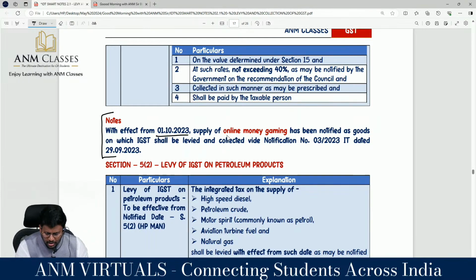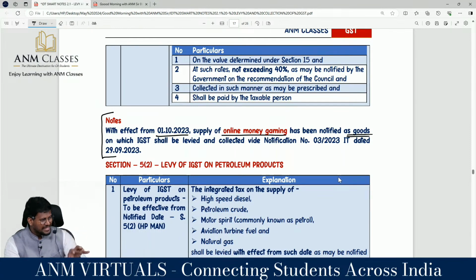Supply of online money gaming. Very important, it is not online gaming, it is online money gaming. You should be very careful. Online money gaming has been notified as goods.